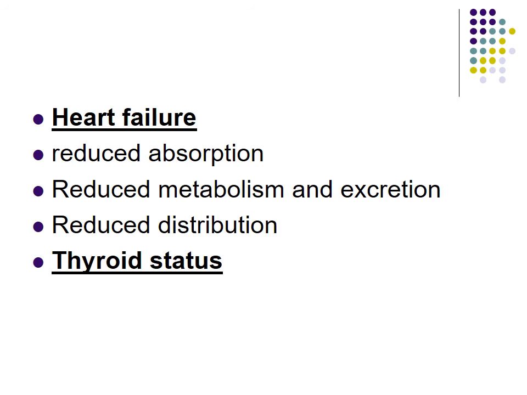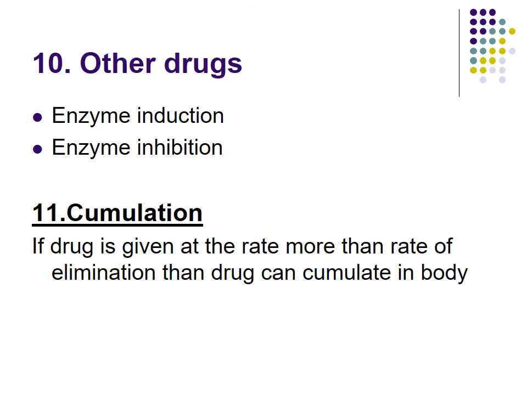Redistribution will decrease. Thyroid. Thyroid is responsible for regulating the basal metabolic rate. In hyperthyroidism, there will be a higher basal metabolic rate, there will be a high heart rate and everything. So thyroid function can also affect the level of the drug. Now, 10th factor is other drugs. Other drugs can induce the enzyme or they can inhibit the enzyme.